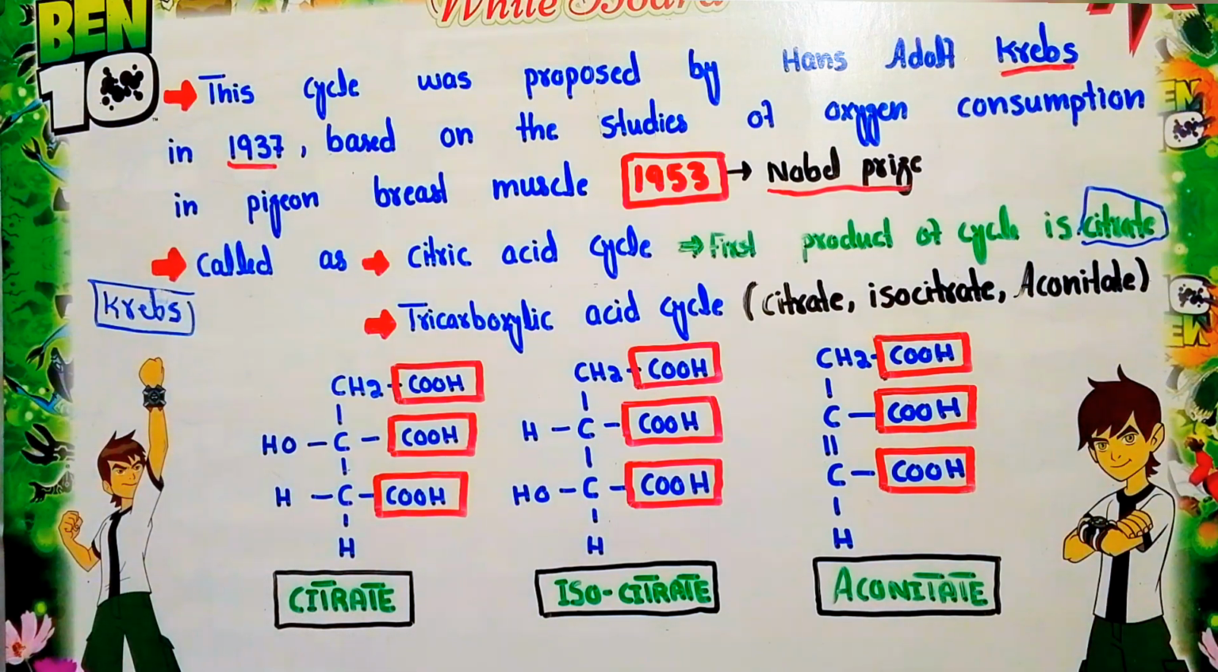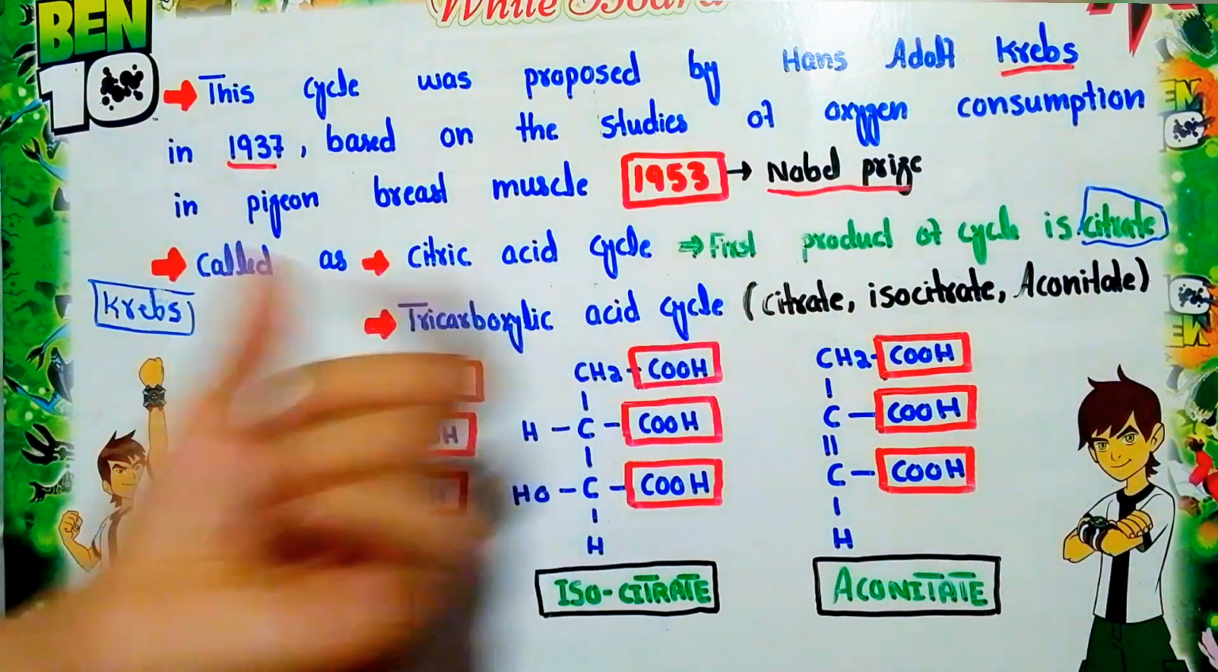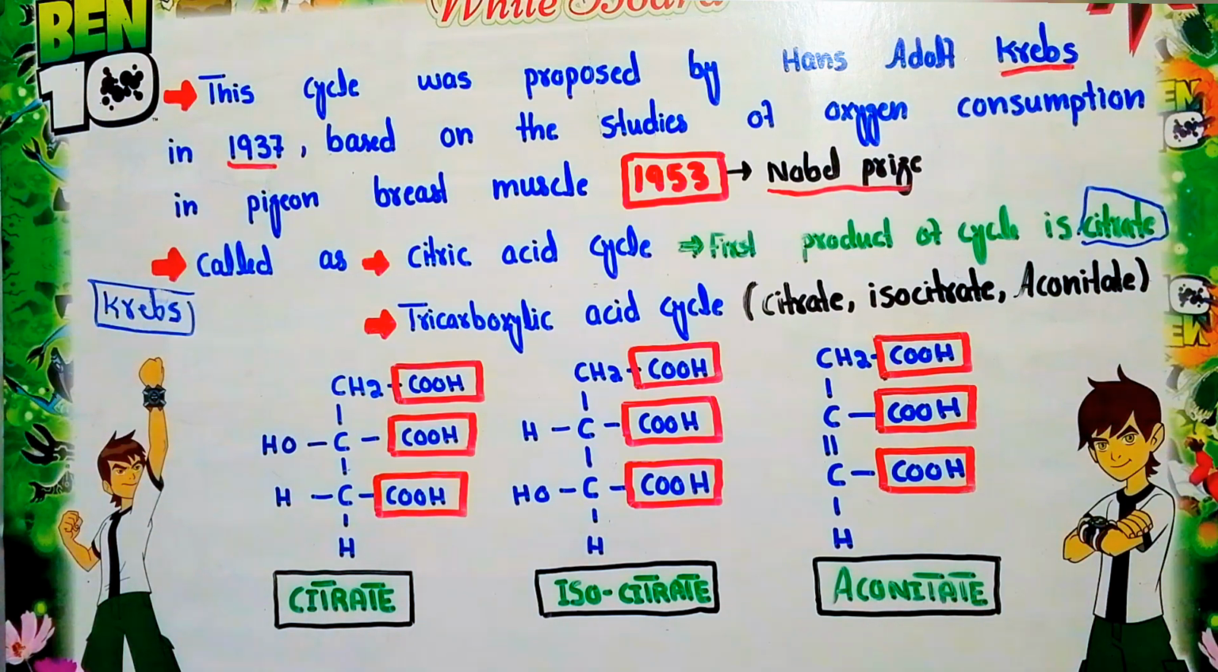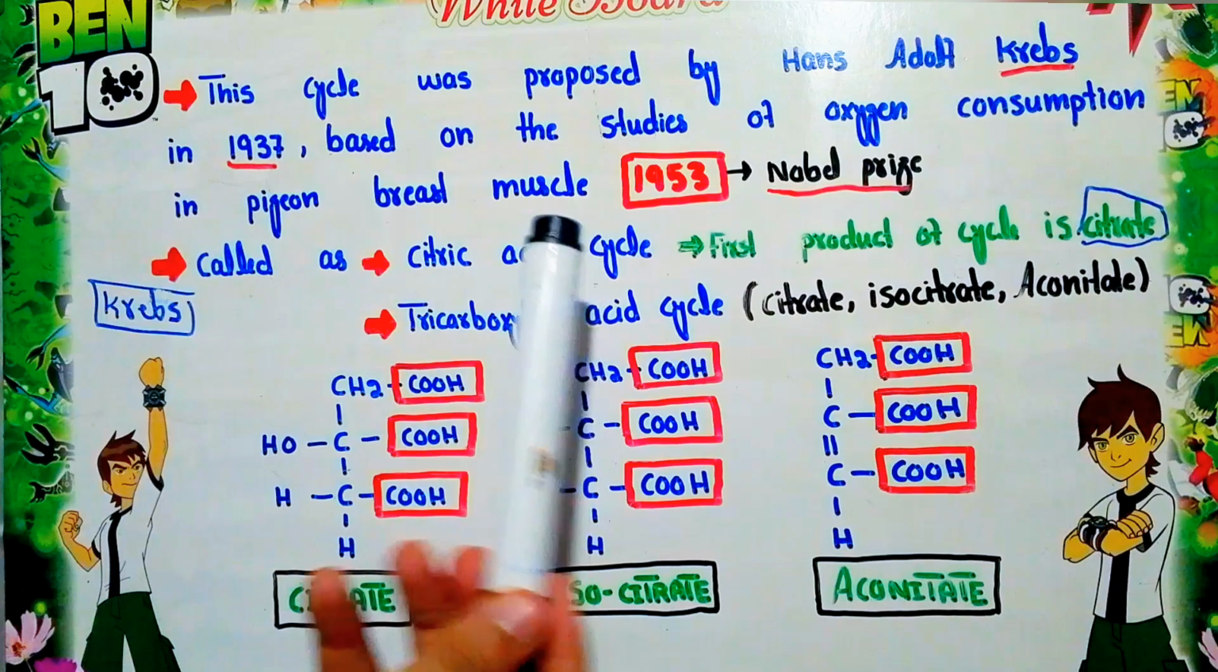Now we will discuss that the Krebs cycle is also known as the citric acid cycle. It is also known as the tricarboxylic acid cycle. Now we will look at why this cycle is called the citric acid cycle.